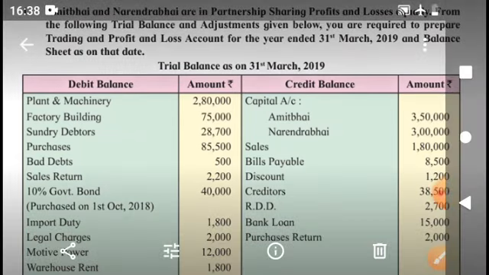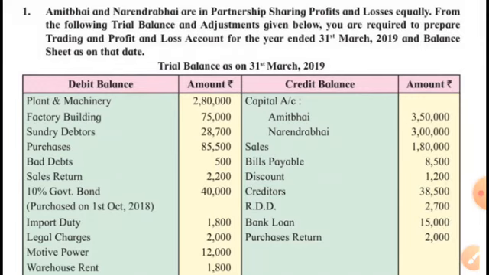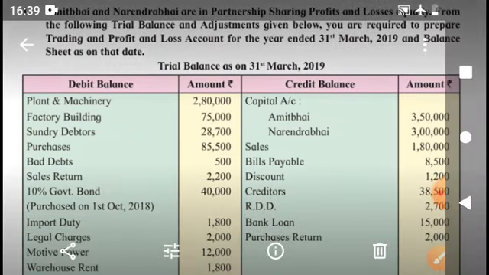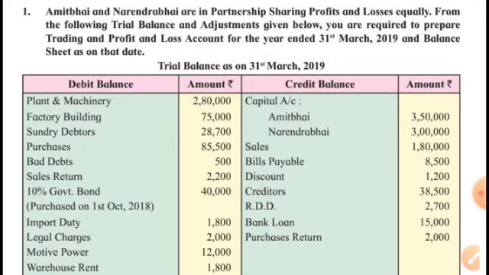Motive power. It is a kind of factory expenditure, means it is direct expenditure. Warehouse rent. This is not factory rent, warehouse rent. Warehouse is the place where goods are stored, and from warehouse goods are supplied to the parties. Means once goods are produced, they are stored till they are sold.